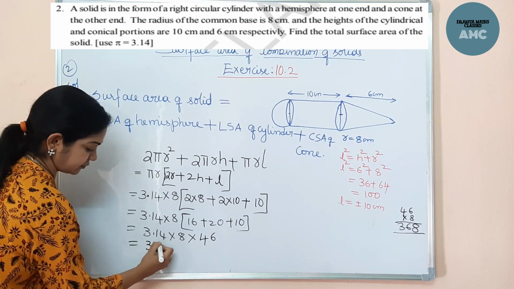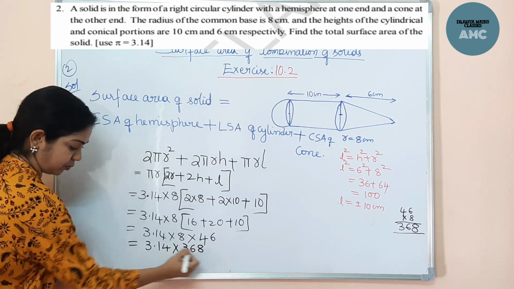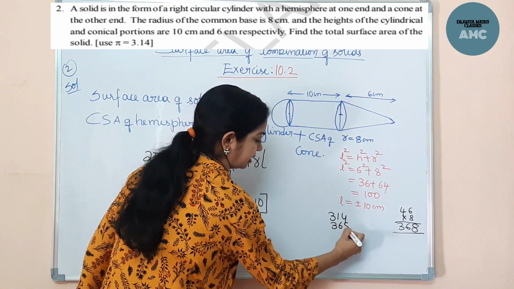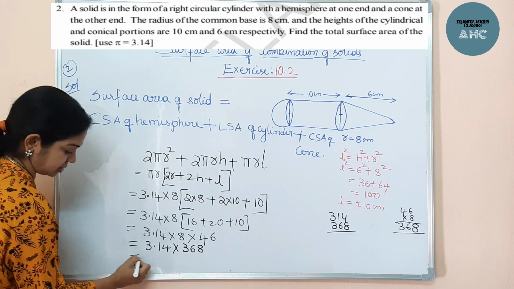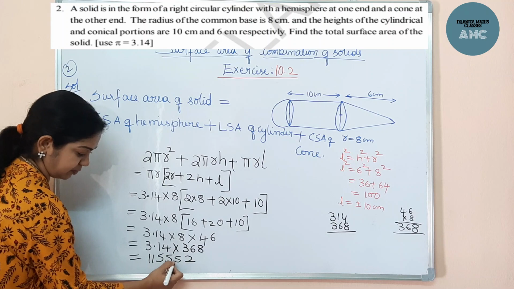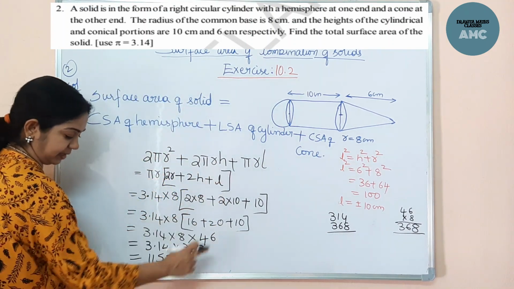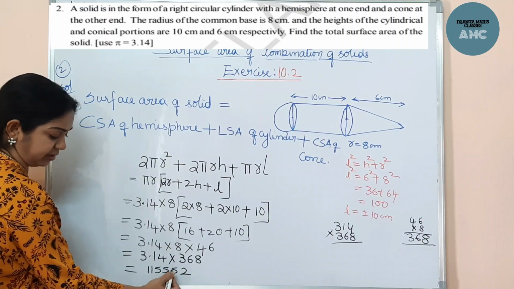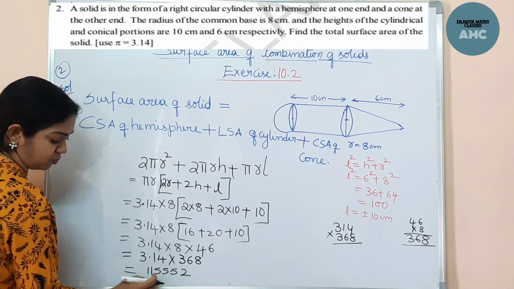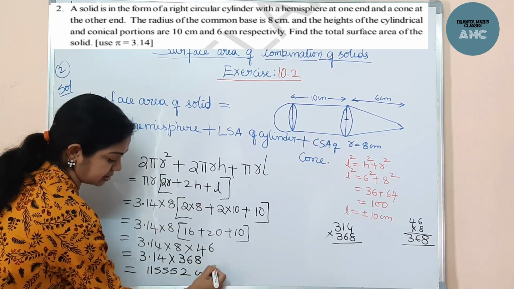So 3.14 into 368. If you multiply 314 into 368, it comes to 115552. Now the decimal point is placed after two digits from the right, so do the simplification and write down. This comes to 1155.52 square centimeters.